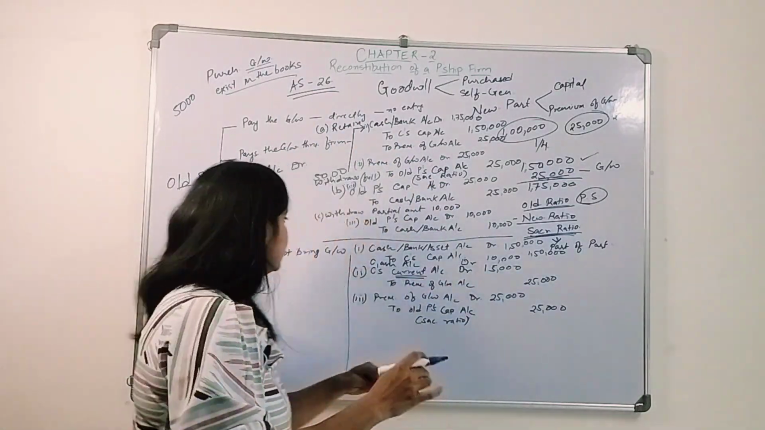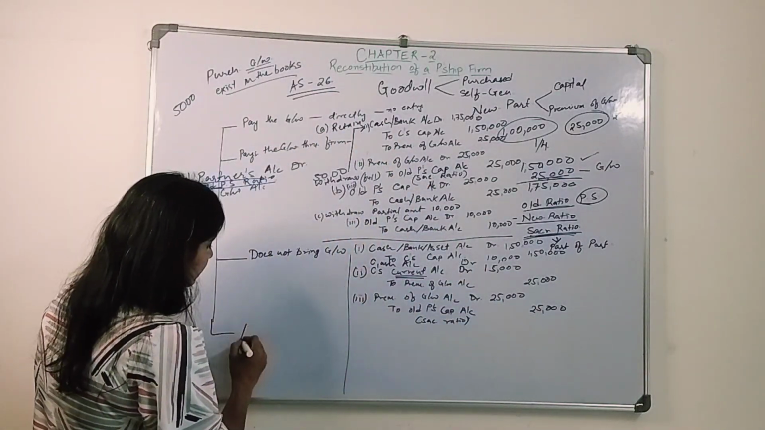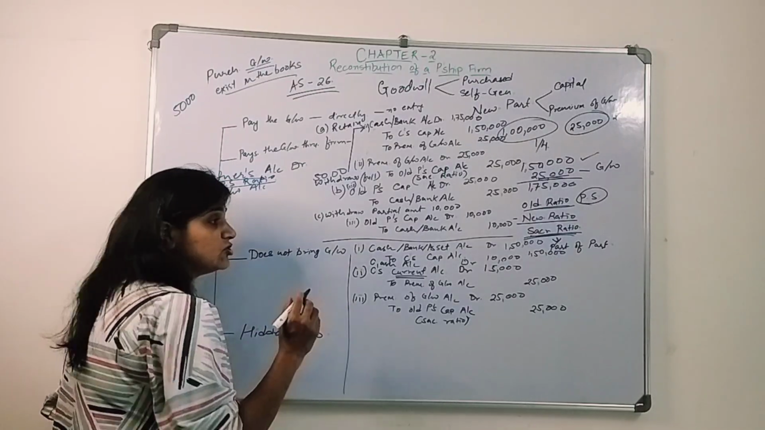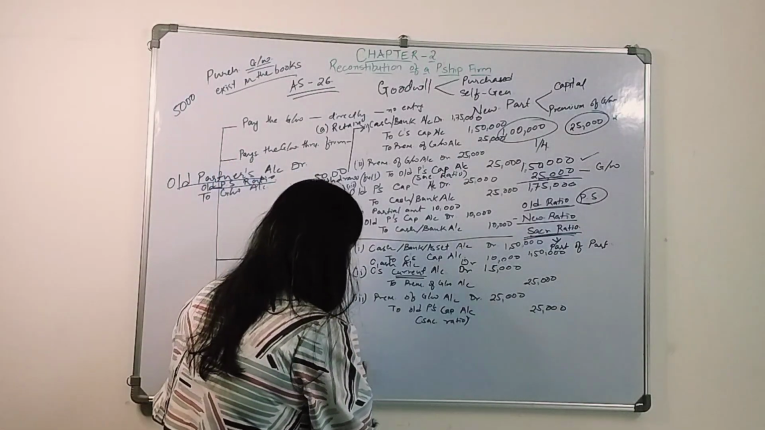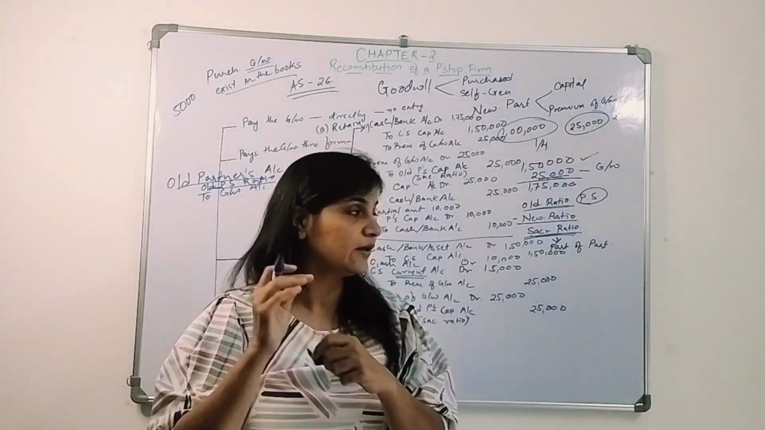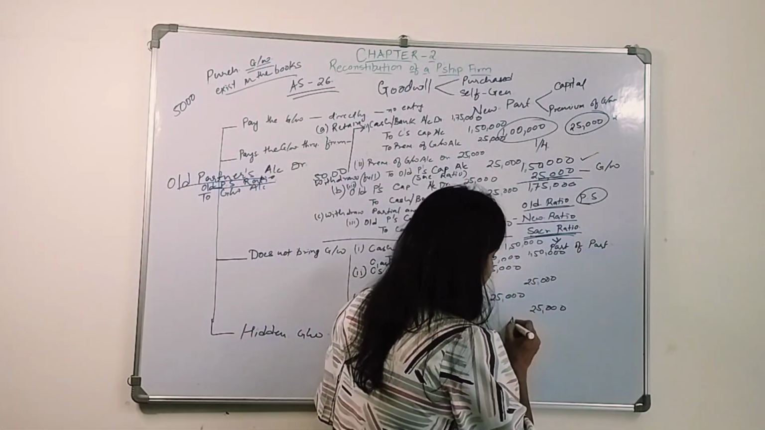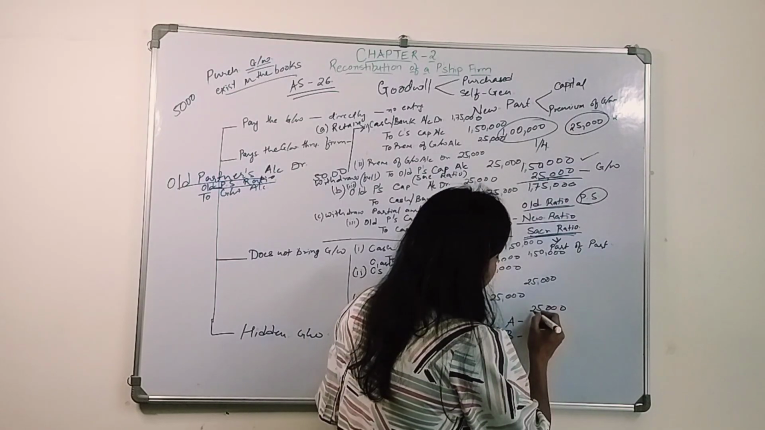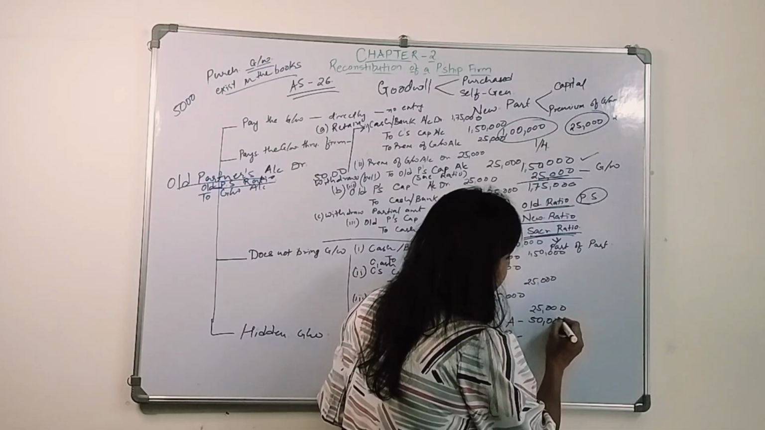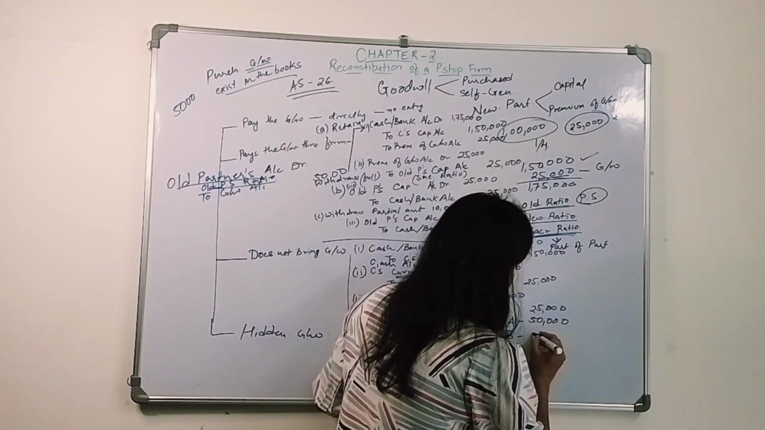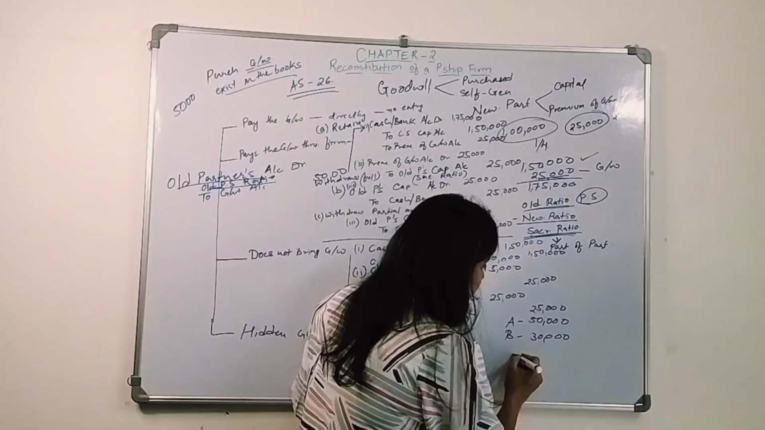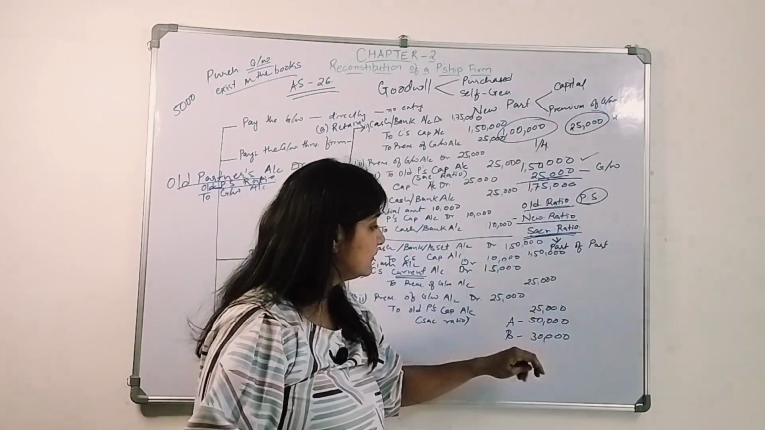The fourth thing could be hidden goodwill. It is not mentioned in the question what the amount of goodwill is. Now let's say there are two partners, A and B. Their capital amounts are 50,000 and 30,000.